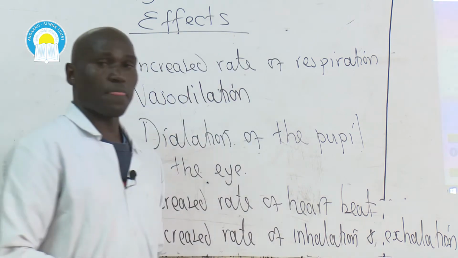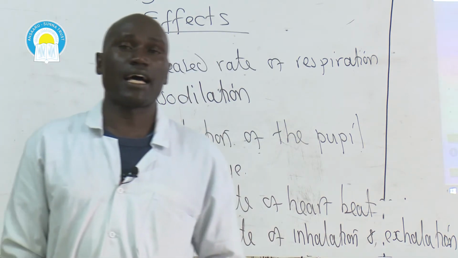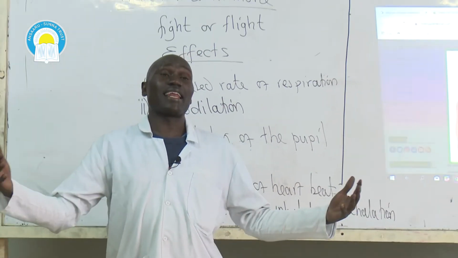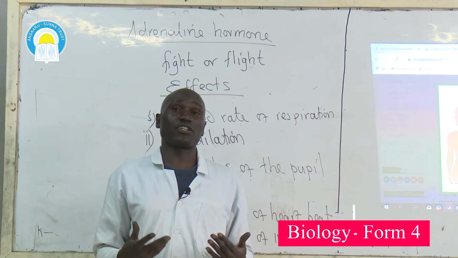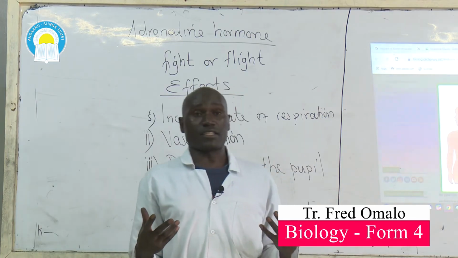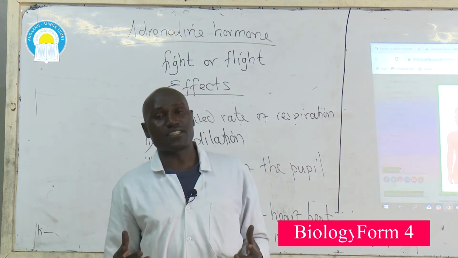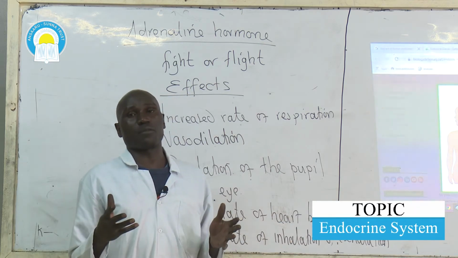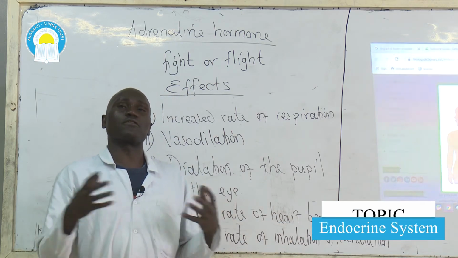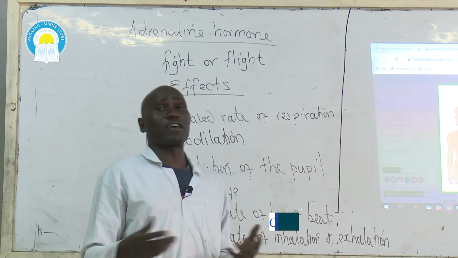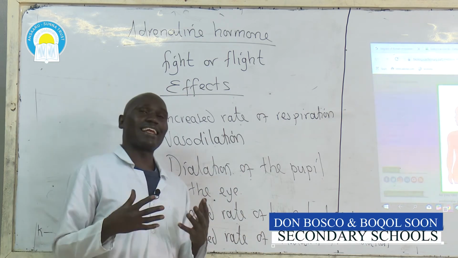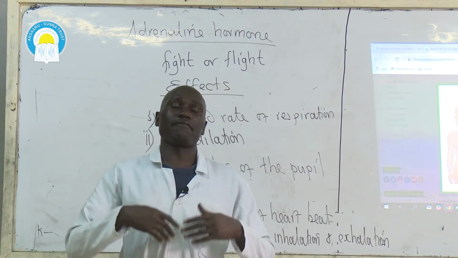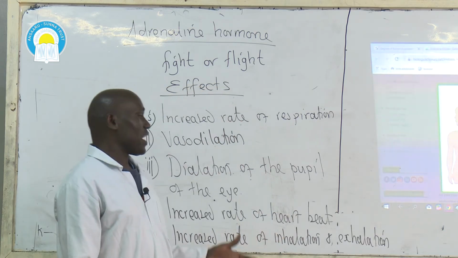What that means is an increased rate of inhalation and exhalation. Inhalation will ensure that enough oxygen is taken to the respiratory organs or muscles that are respiring faster. If enough oxygen is taken to the muscles of the body which respire faster, then a lot of energy will be produced through the process of aerobic respiration. And that large amount of energy is what will be used in fight or flight.